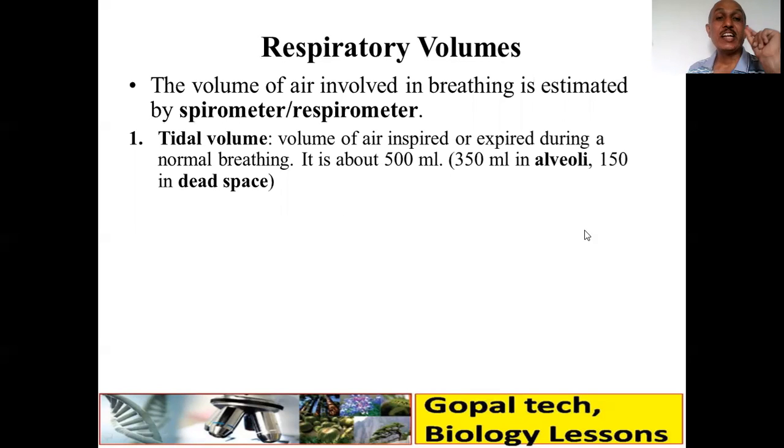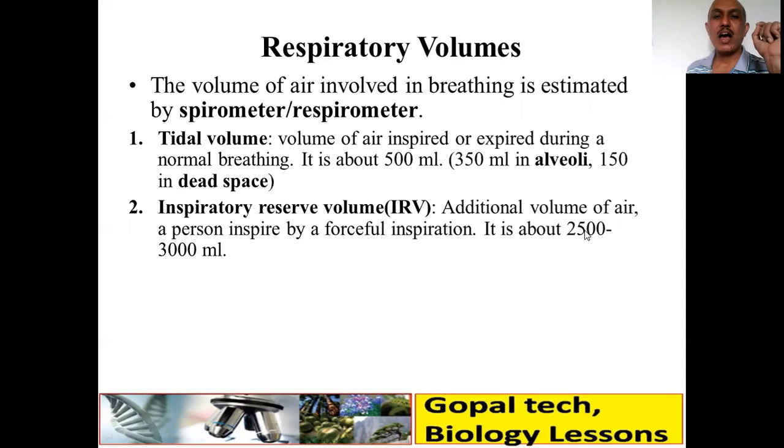So the first one is tidal volume or TV. The volume of air inspired or expired during normal breathing. For example, now you are sitting and I am doing normal breathing. So during this breath, I am taking only 500 ml of air in and giving out 500 ml of air out. So exactly in the alveoli there will be 350 ml and 150 ml in the dead space. That is, it will remain here and there.